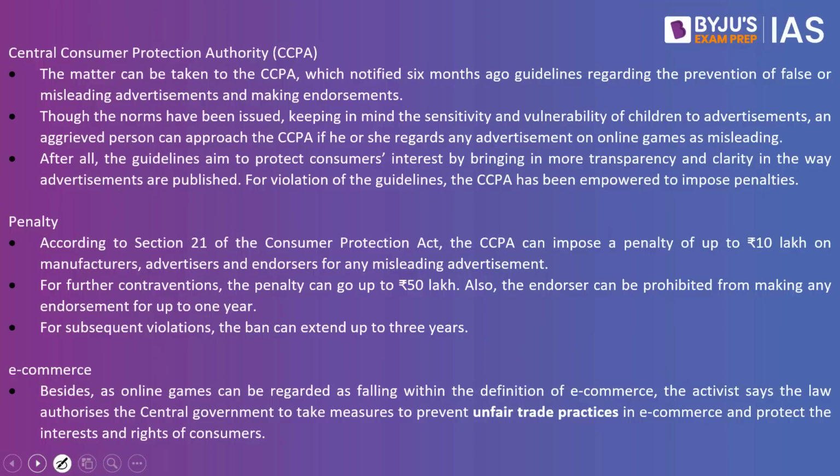What are those? One is the Central Consumer Protection Authority. The matter can be taken to the Central Consumer Protection Authority, which notified 6 months ago guidelines regarding the prevention of false or misleading advertisements and endorsements.